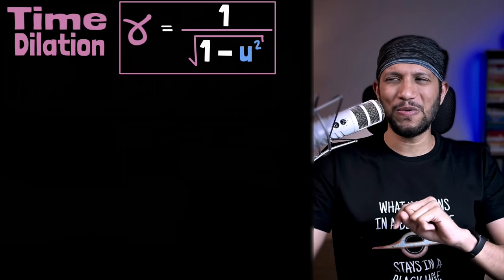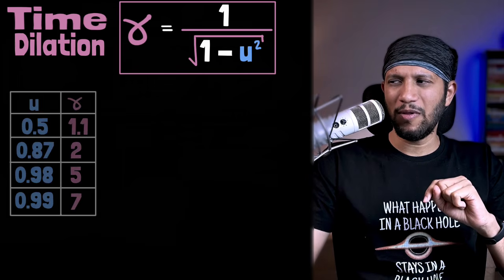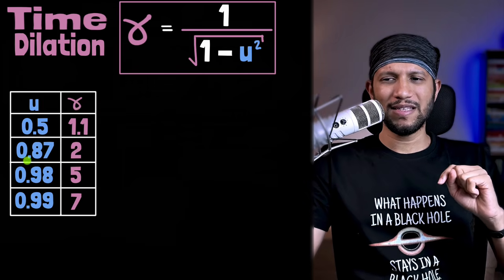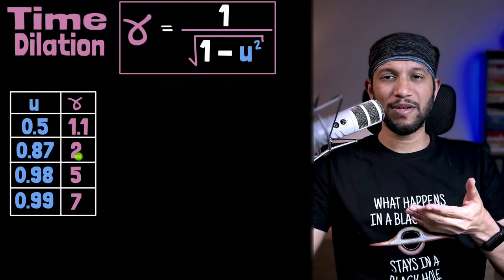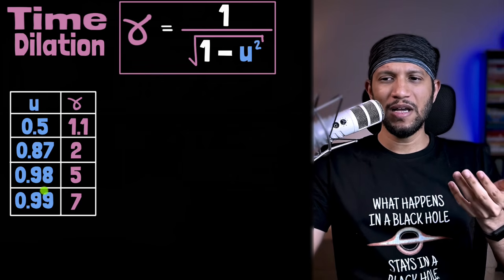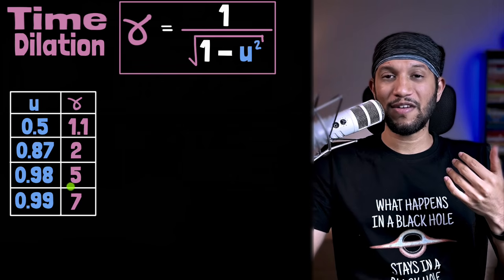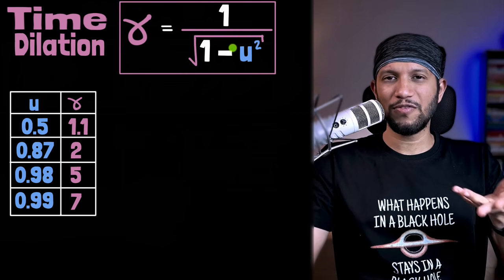But there is more to it. I mean, if you look at a table of values of them, you will see the same thing as we saw before. At 87% light speed, the time dilation factor is about 2. At 98% light speed, the time dilation factor is about 5. And it comes from this formula.